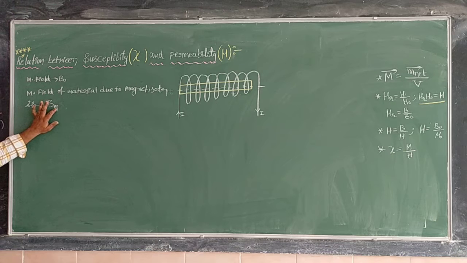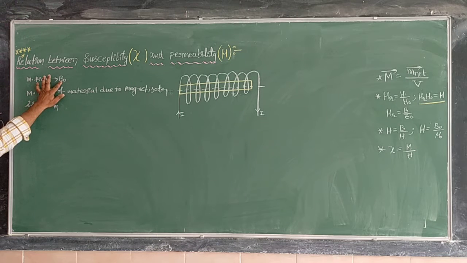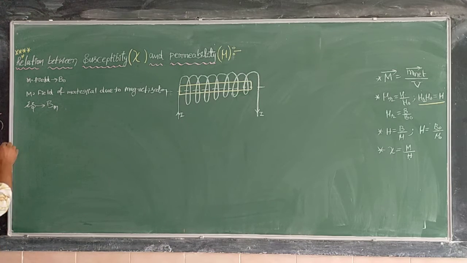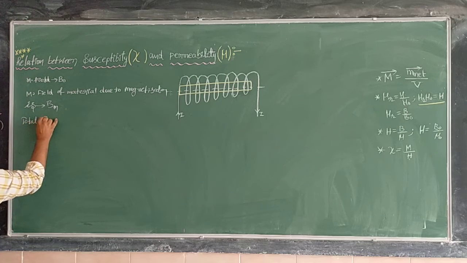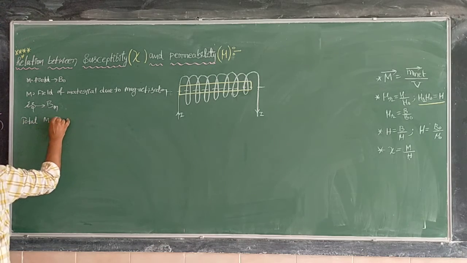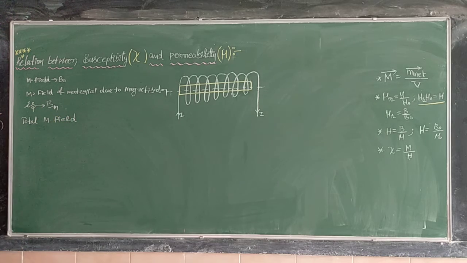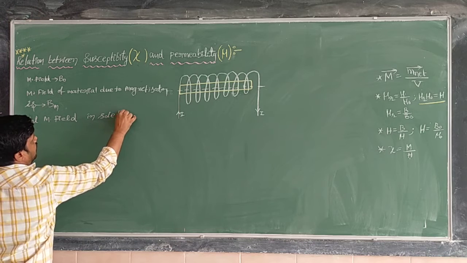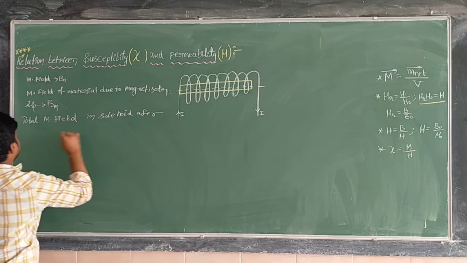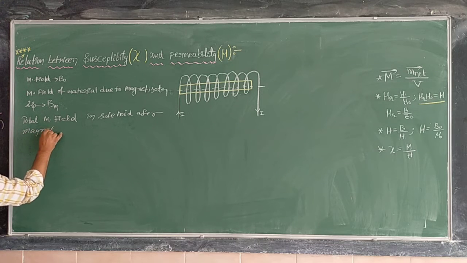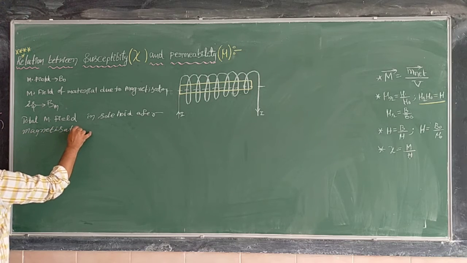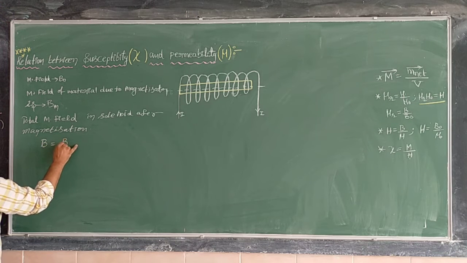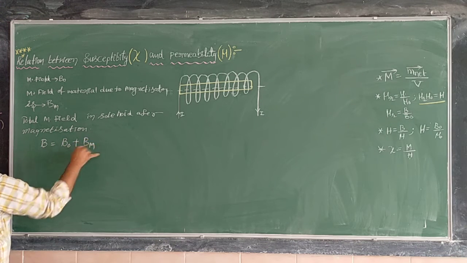Now in a solenoid, initially magnetic field B naught is there, and due to magnetization, Bm is there. That means the total magnetic field inside the solenoid after magnetization of a body, B, is equal to B naught plus Bm.